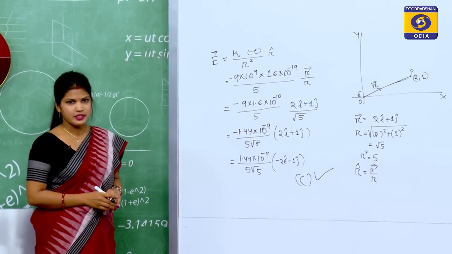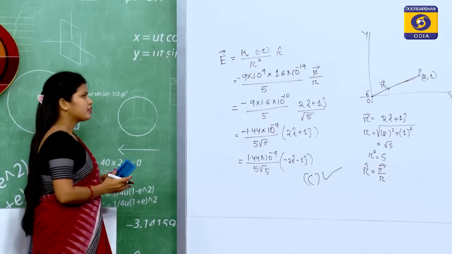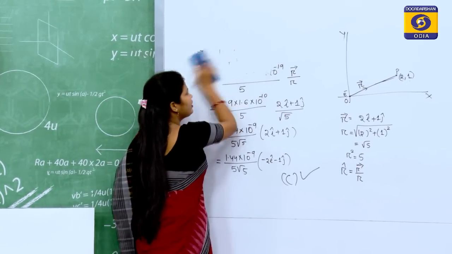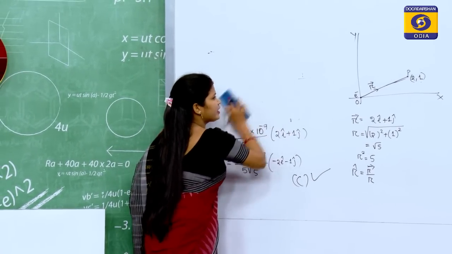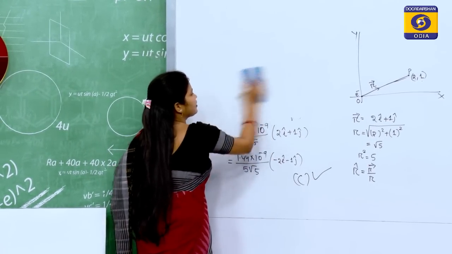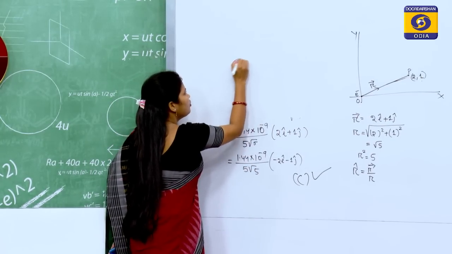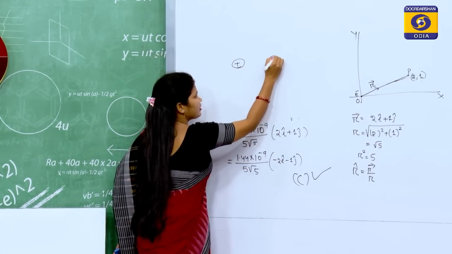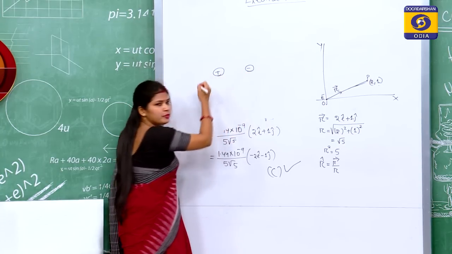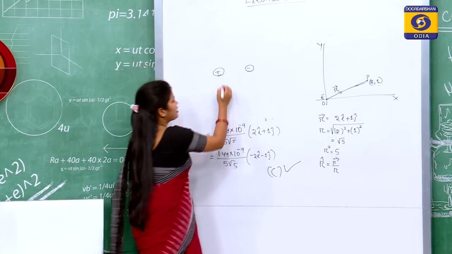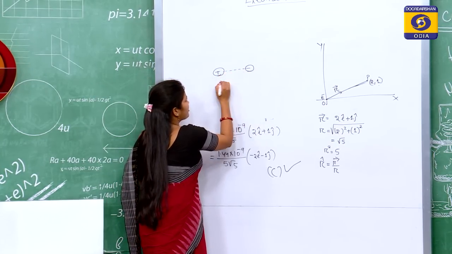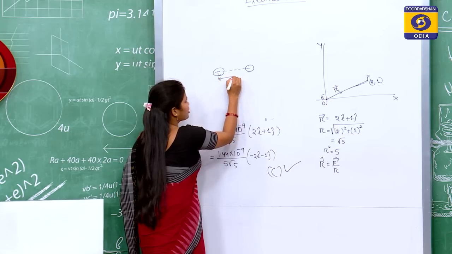Now we will study another case, that suppose two opposite point charges are separated by some finite distance.